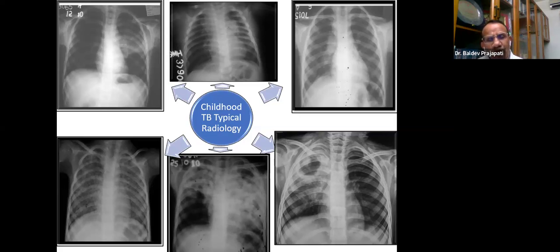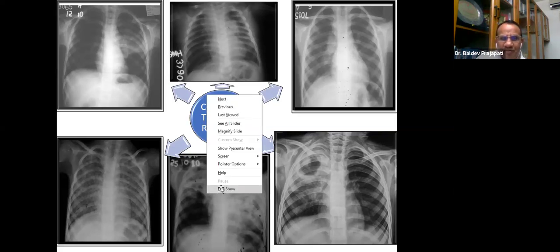For culture, you should go for the MGIT. That is the liquid culture. Now it's available. So I think so many things are there in tuberculosis, but we'll have to end over here.